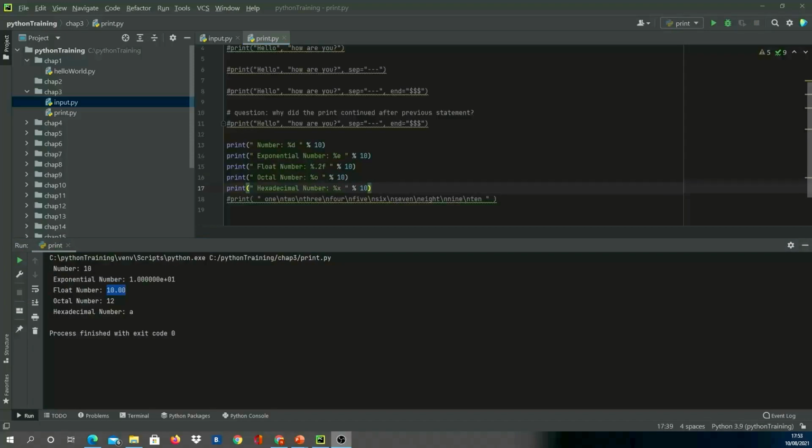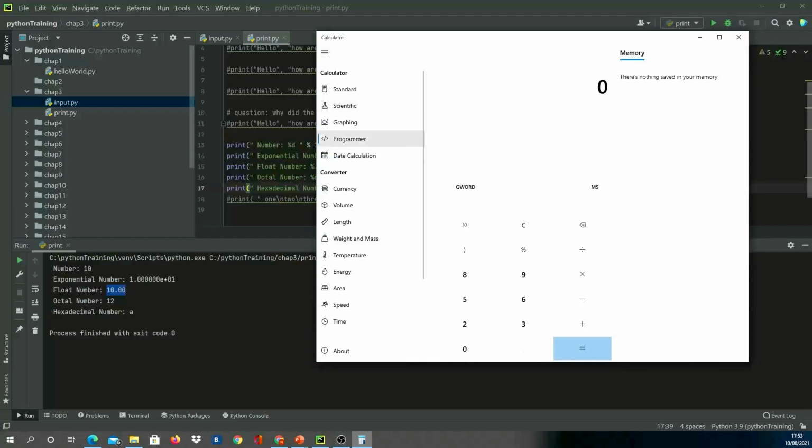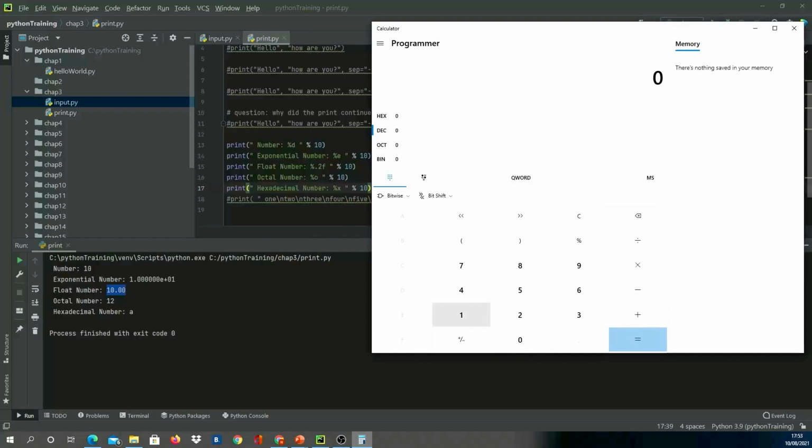And before we end this chapter, let me just show you the calculator. So I've opened up a calculator in programmer view, and let's say I want number 10. I just wanted to show you the output, compare it with this. Hexadecimal is A, decimal 10, octal is 12, as shown here, and binary we'll learn later.